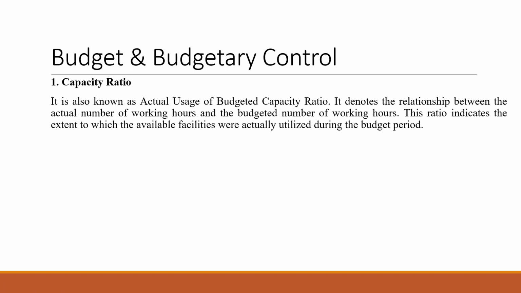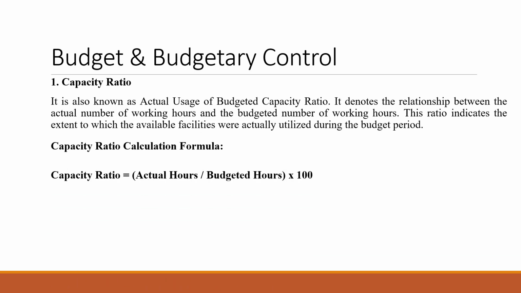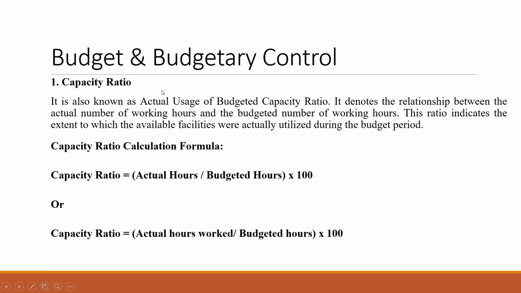So for calculating this capacity ratio, we have a formula, that is actual hours divided by budgeted hours into 100. This formula can also be written in a different form, that is actual hours worked divided by budgeted hours into 100. You can write actual hours or actual hours worked. It is the same thing, so it can be written in either form. So this is the formula of capacity ratio.